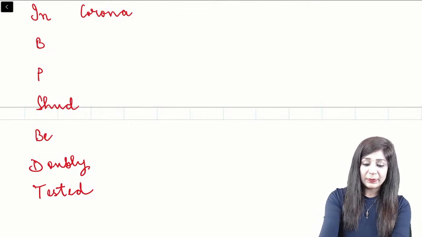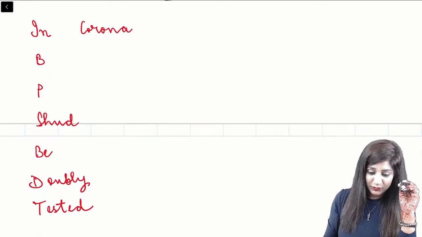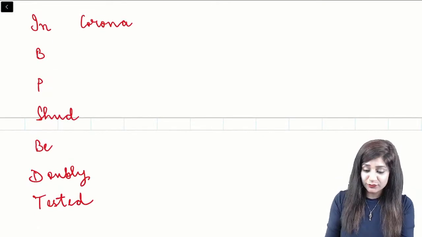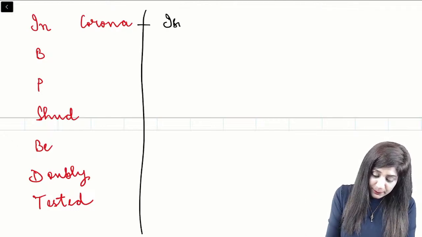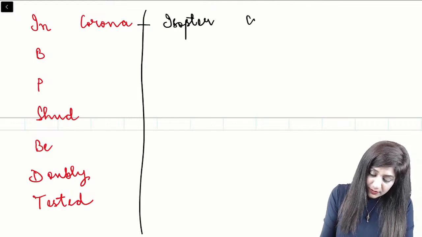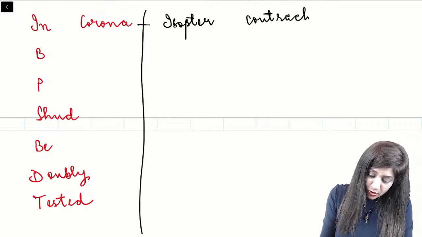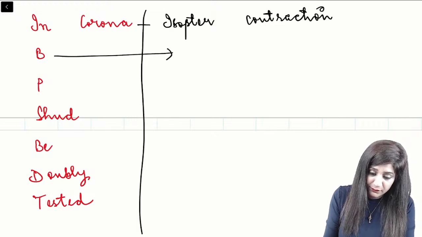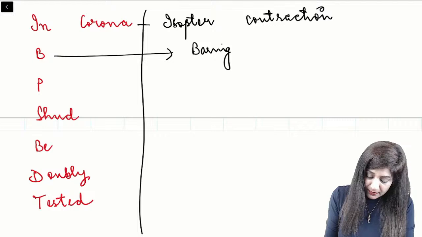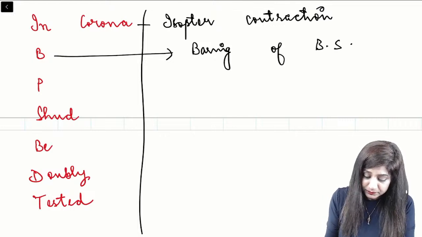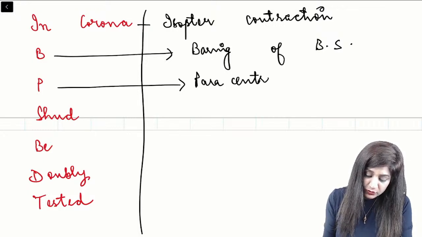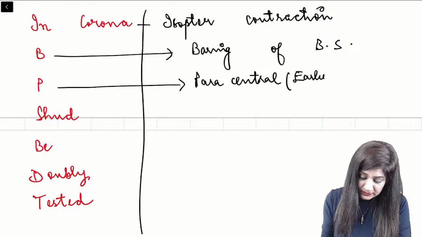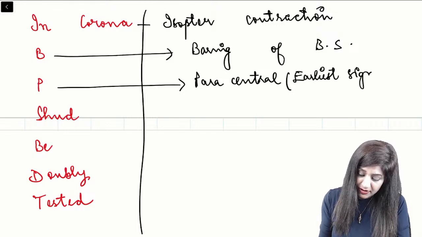All right, so let's talk about the visual field defects. This is the order of the visual field defects. You can see this is a simple mnemonic. First is the isopter contraction. Then we have B for bearing of the blind spot. Then we have P for paracentral scotoma. This is the earliest significant scotoma that we are getting.